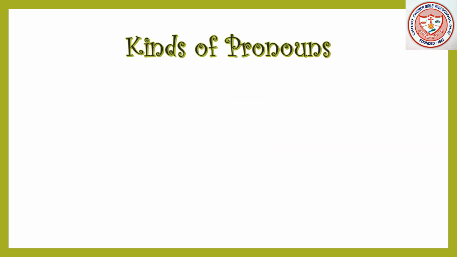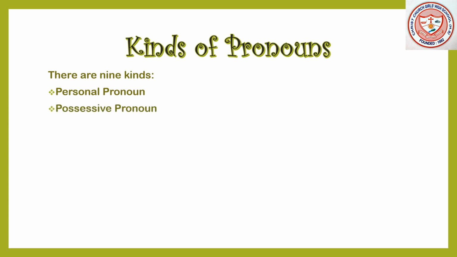Now we will be talking about the types of pronouns or kinds of pronouns. So there are 9 kinds. What are the types? First one is personal pronoun. Second one is possessive pronoun. Third one is reflexive pronoun.